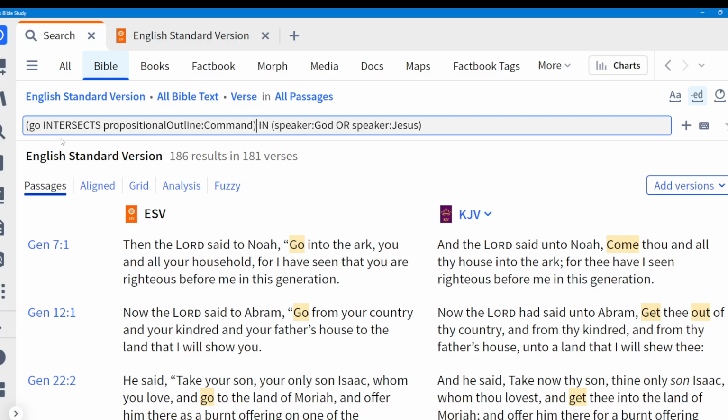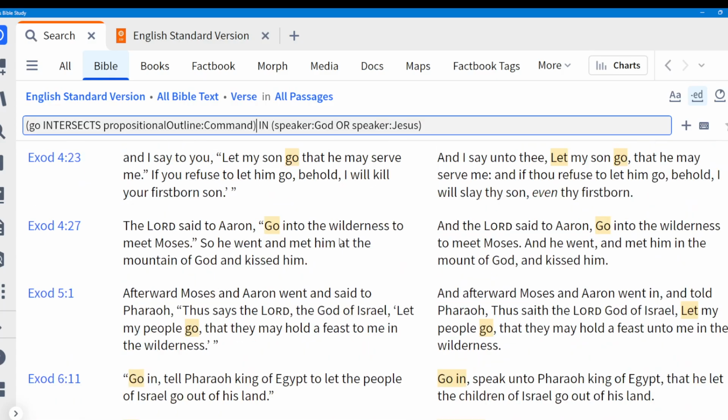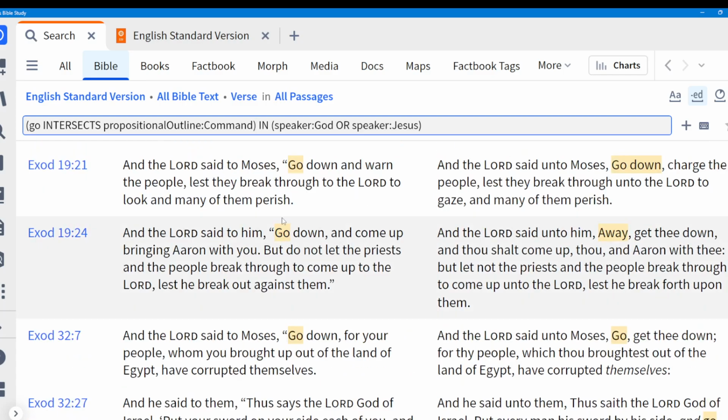And you will find that it is go into the ark, go from your country, take your son Isaac, whom you love, and go to the land of Moriah, and so on. And so by finding the times where it's a command, I have reduced it to the real examples of where God is commanding someone to go. You'll notice, of course, that some of this is translation dependent, though. Right, so the ESV has go down and come up, bringing Aaron with you. But if I'd use the King James, it says away, get thee down. And so just the word go is not going to be quite sufficient for that.